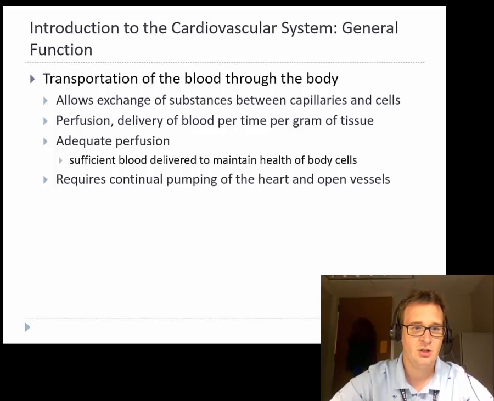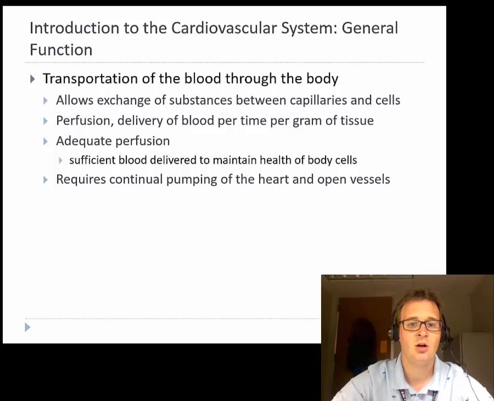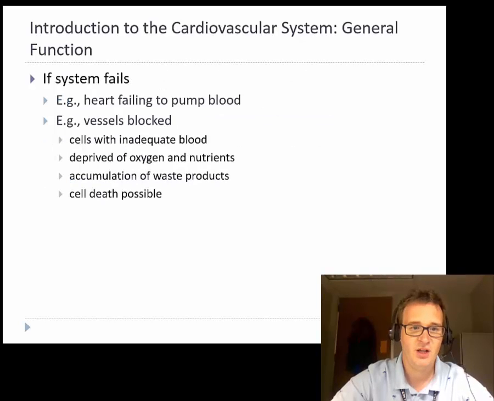Adequate perfusion means that we are supplying sufficient blood to maintain the health of those cells. If it's inadequate perfusion, those cells are not receiving the proper amounts of blood. And in order to maintain this, we have to have continuous, constant pumping of blood through our heart and blood vessels. If our system fails, so if our heart doesn't pump blood, or if one of our vessels gets blocked, then perfusion is inadequate. There can be accumulation of waste products, deprivation of nutrients, and that leads to cell death.